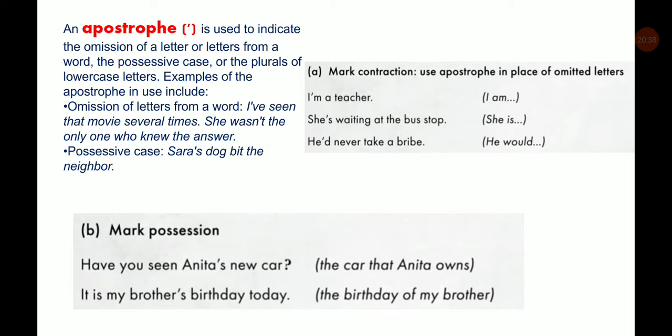Now, possession. "Have you seen Anita's new car?" Here we could say "Anita," but the car belongs to Anita. So, "Have you seen Anita's new car?" "It is my brother's birthday." Here too we are using an apostrophe for brother's.